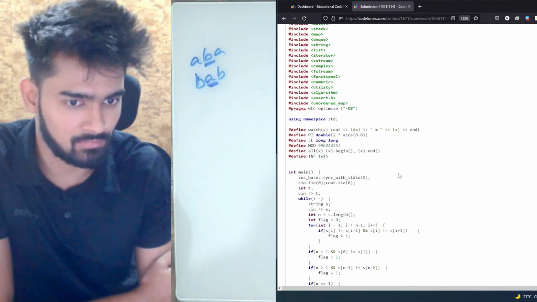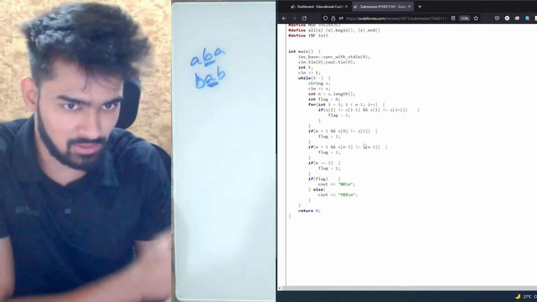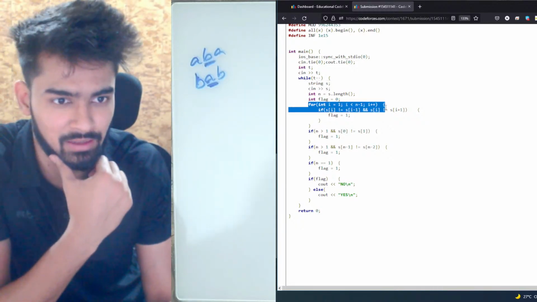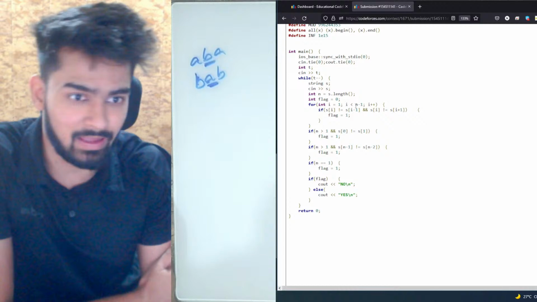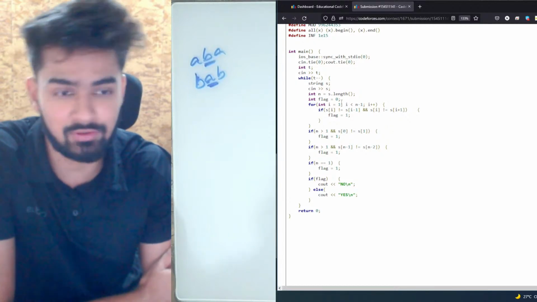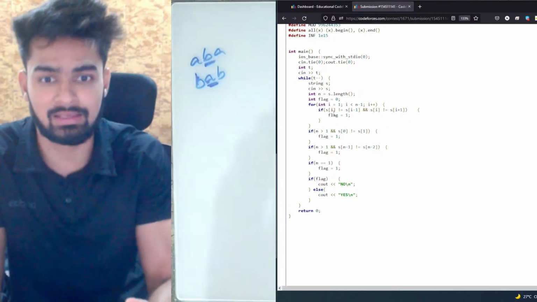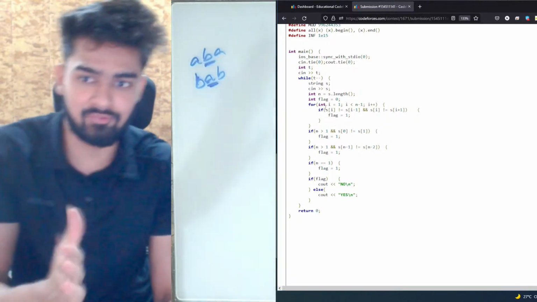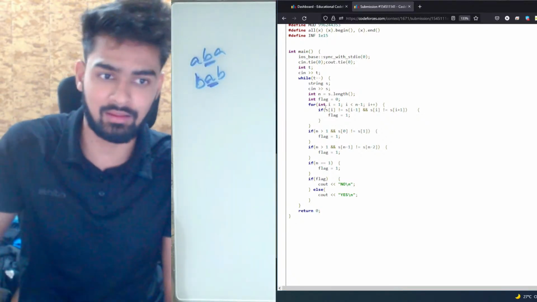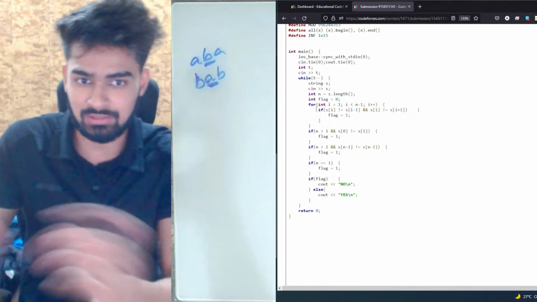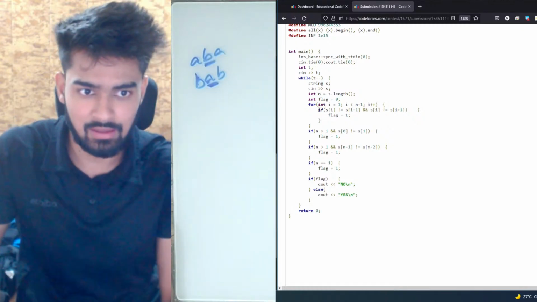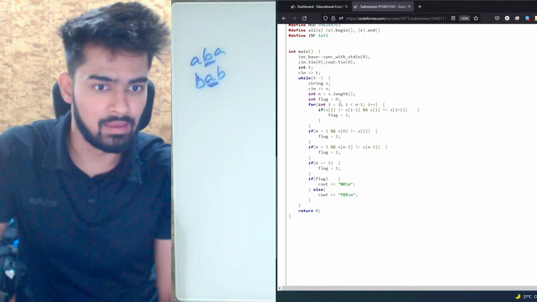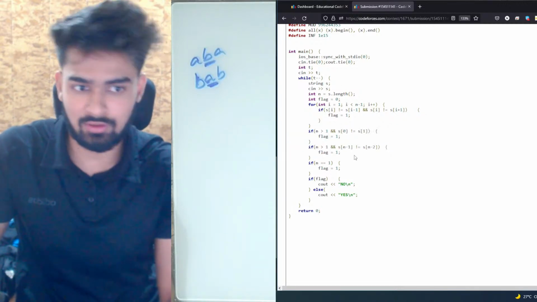So this is the code that I wrote. I first scanned the complete string. Then for the complete string, I'm starting from index 1 till index n minus 2. The reason is that I cannot check the first and the last characters because they are the corner cases. For them, I just checked if the value on the left is different and if the value on the right is different. If both side values are different, I set my flag to 1, and when my flag is 1, I have to print no. Otherwise, I need to check for the corner cases.